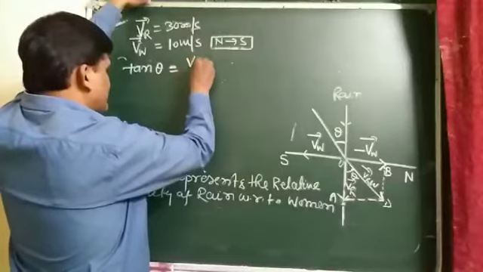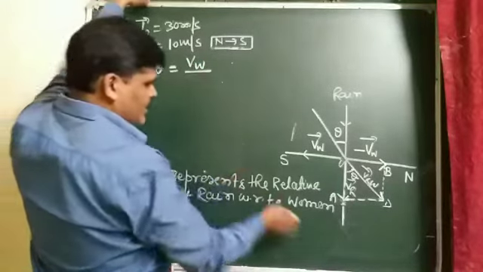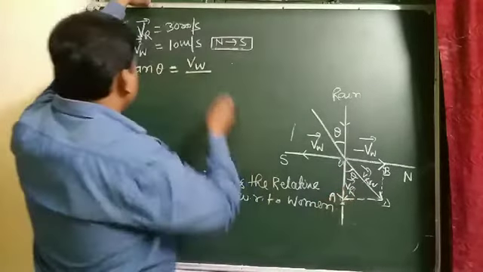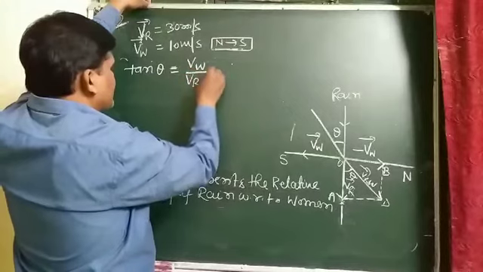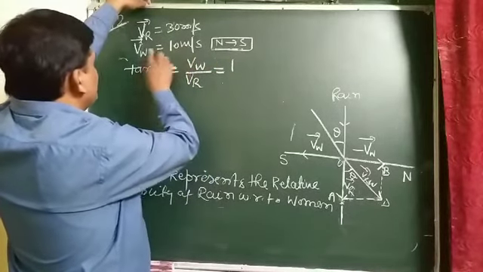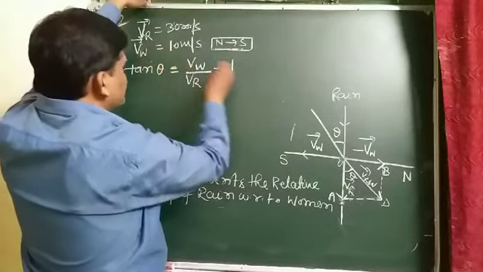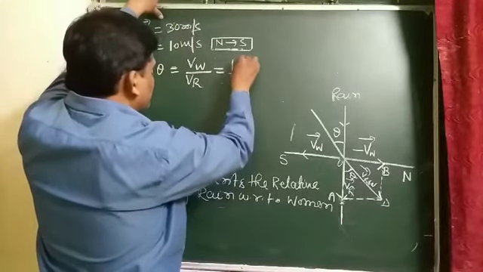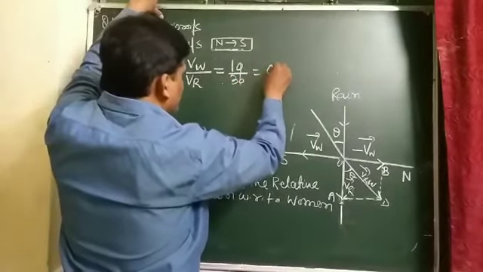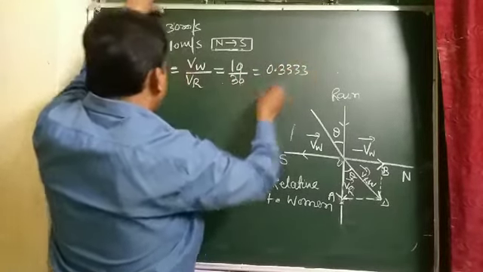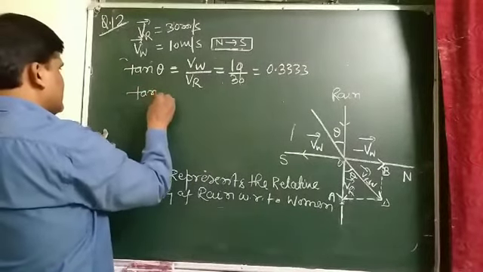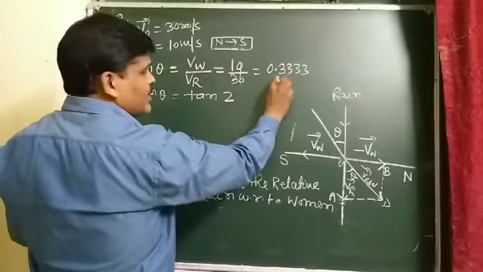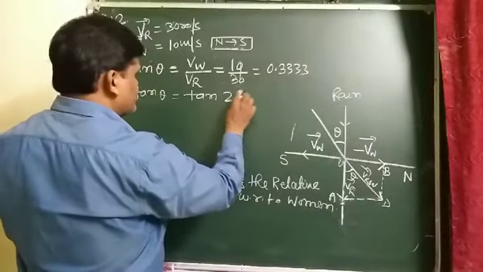So here the perpendicular is VW, the magnitude of the velocity of the woman, which is 10, and the base is VR, the magnitude of the velocity of rain, which is 30. So tan theta is 10 by 30, which is 0.3333.